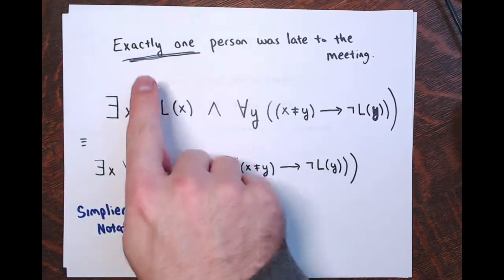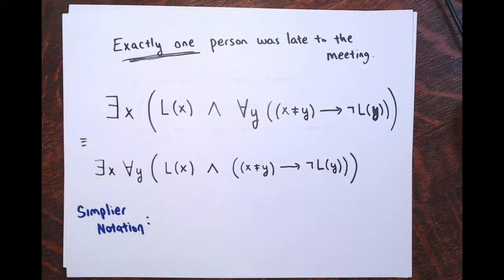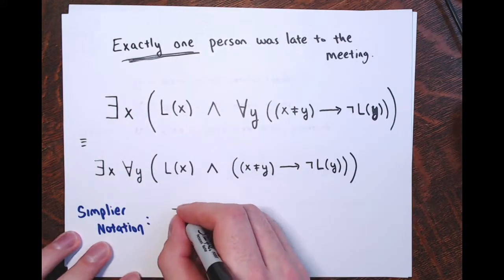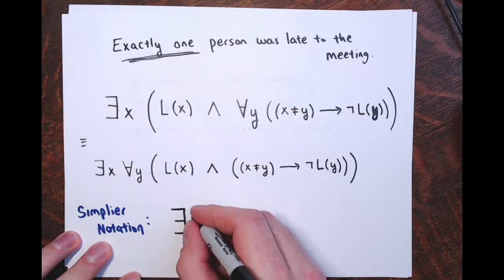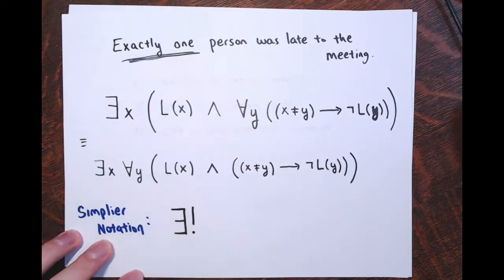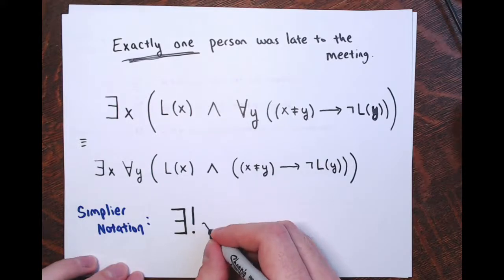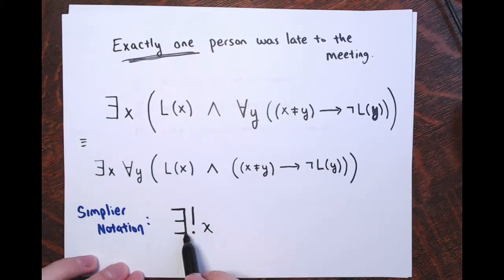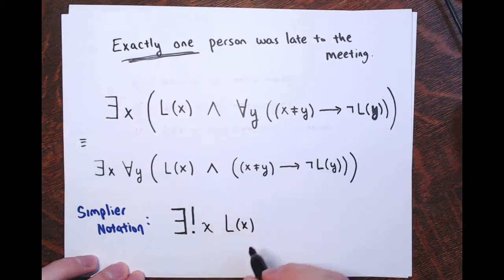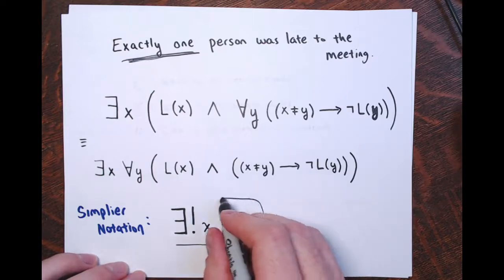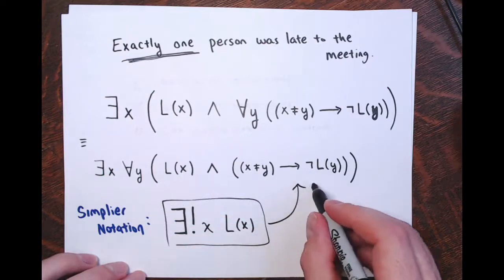If I want to say that there is exactly one person who is late, you'll see this quite often, just to save on writing: there exists, and then an exclamation point after it, and then your variable. So this means there exists exactly one X such that they were late. This is the same thing as all this.